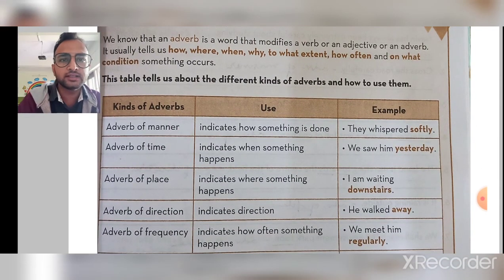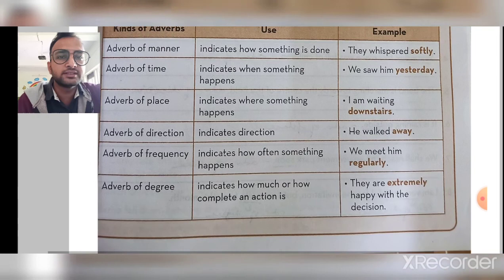So here you can see the adverb of manner. How can we use that to indicate how something is done? They whispered softly. Here you can see softly indicates how the whispering was done. Adverb of time indicates when something happened. We saw him yesterday. Yesterday indicates the time when the thing occurred. Adverb of place indicates where something happens. I am waiting downstairs. Downstairs shows the place.